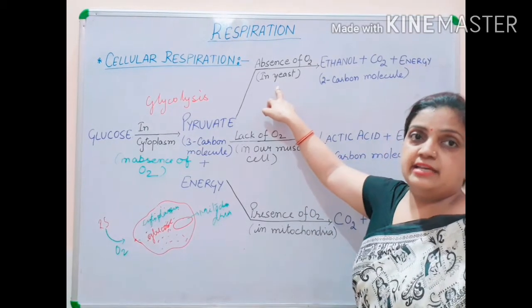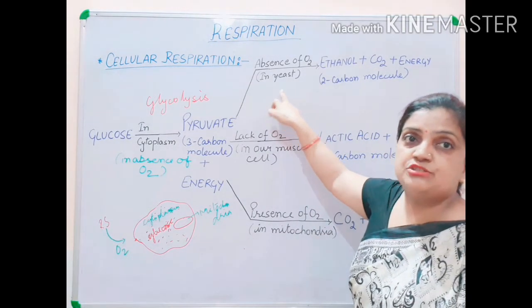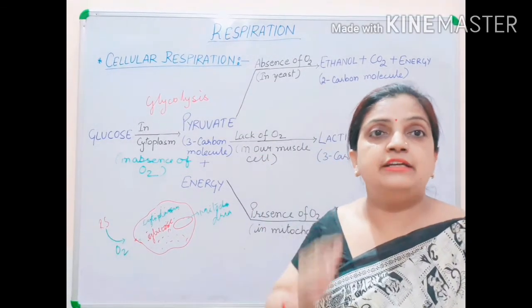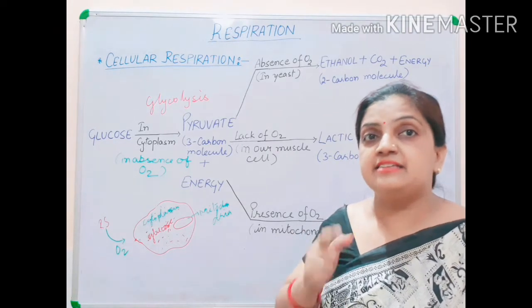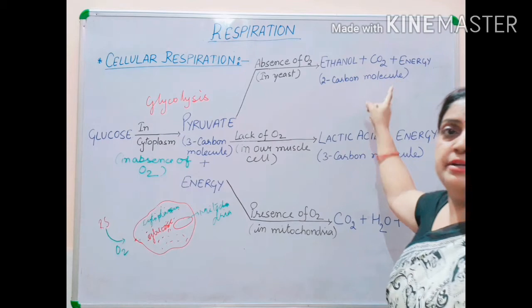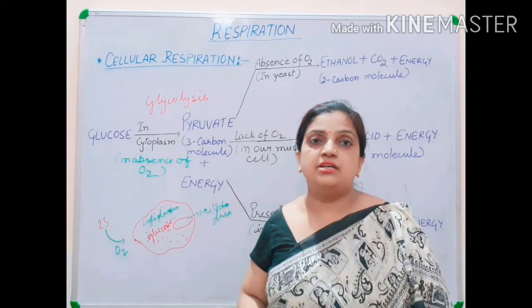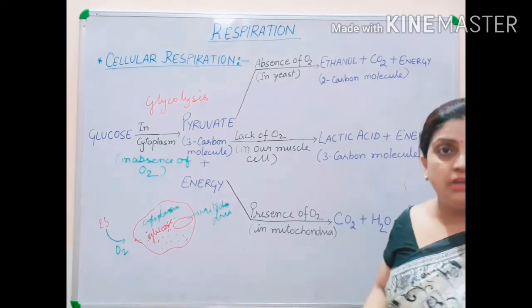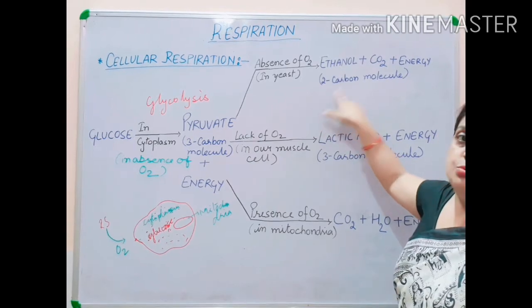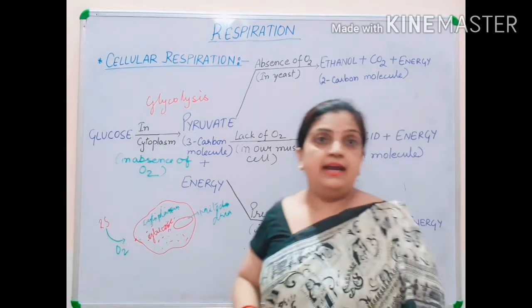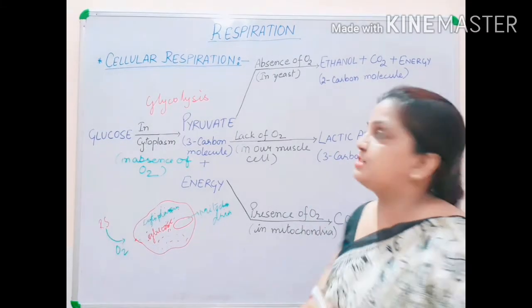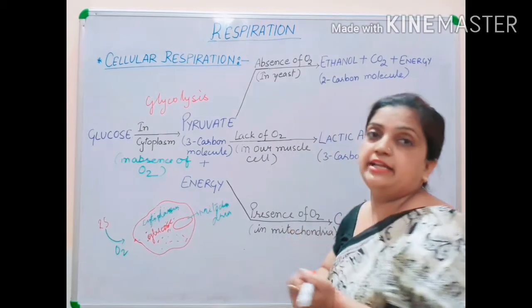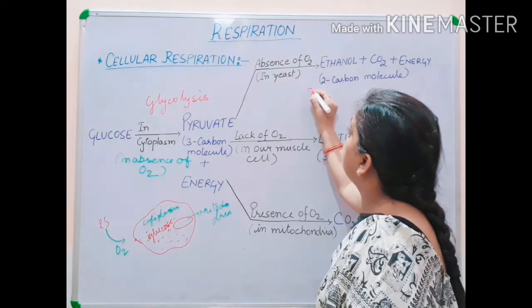In the first case, in the case of yeast, bacteria, or any type of microorganism, if oxygen is absent, anaerobic respiration will take place, and as a result ethanol, carbon dioxide and energy will be produced. This ethanol is ethyl alcohol, and this ethyl alcohol is a 2-carbon molecule. This type of anaerobic respiration taking place in yeast is called fermentation.